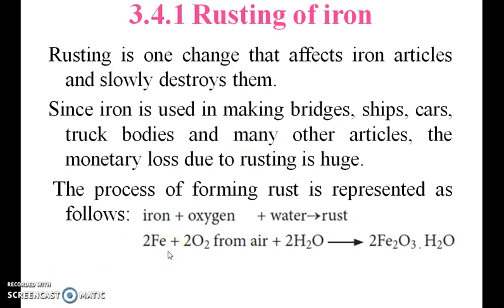Rusting is a chemical change that affects iron objects and slowly destroys them. So here is an example: 4Fe plus 3O2 from air plus 2xH2O becomes 2Fe2O3·xH2O. So this is rust.